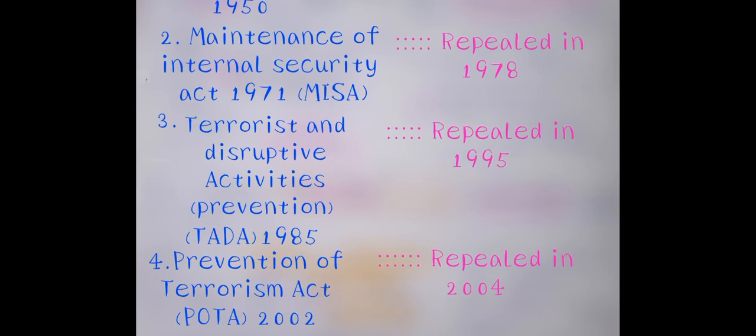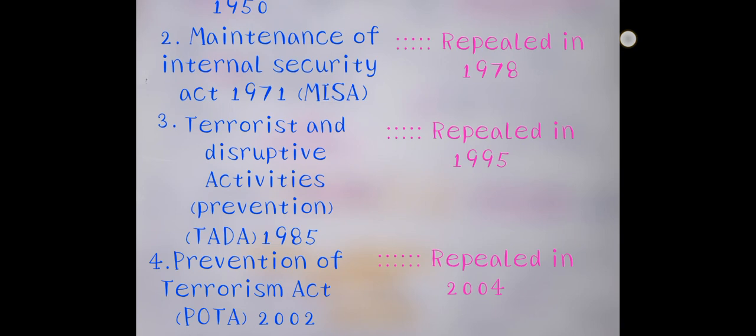Another is the Maintenance of Internal Security Act 1971, repealed in 1978. Next is the Terrorist and Disruptive Activities Prevention Act 1985, also repealed in 1995, and the Prevention of Terrorism Act 2002, repealed in 2004.